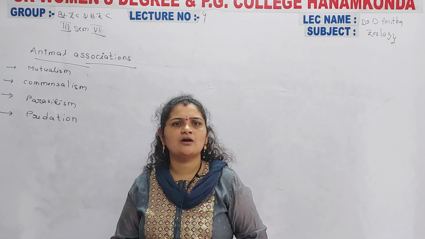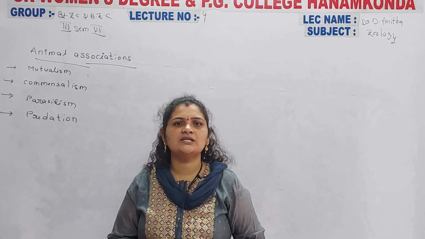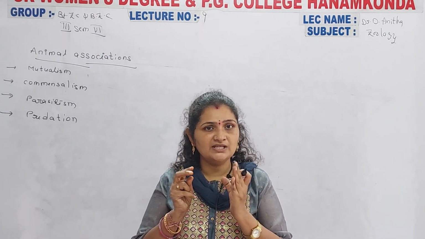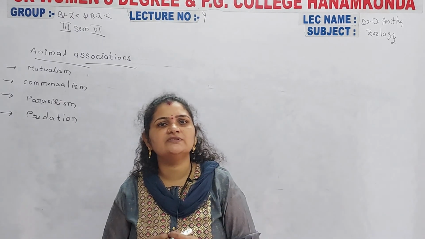Mutualism we already discussed in our previous class. Mutualism is a mutual understanding between two different organisms. One organism depends upon the other for food and shelter, protection, reproduction or other reasons, and so the two organisms interact with each other.